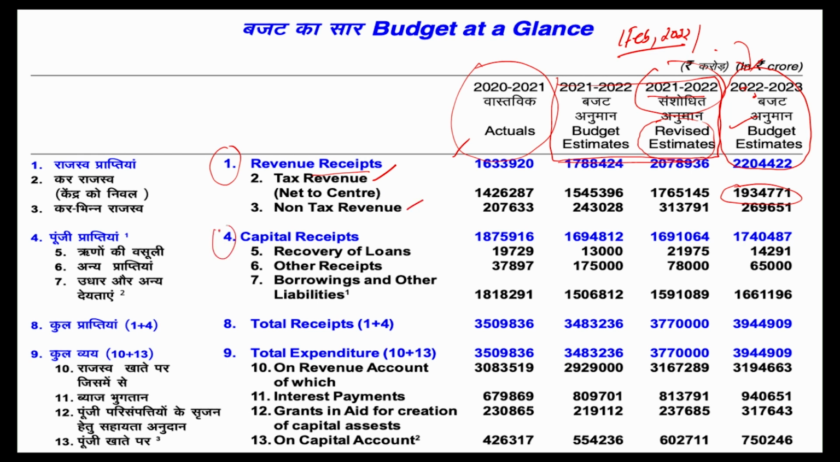Then next comes the capital receipts. And then summing up both the receipts comes the total receipts. So what are the total receipts of the government of India? If you look at it, that's around 39,44,909 crores.